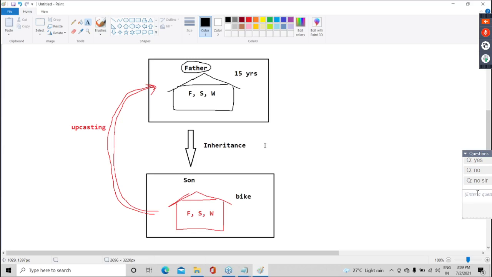End of the day, son and his wife come back. Obviously, when they come back, they will stay in the same house. Is it clear, everyone?